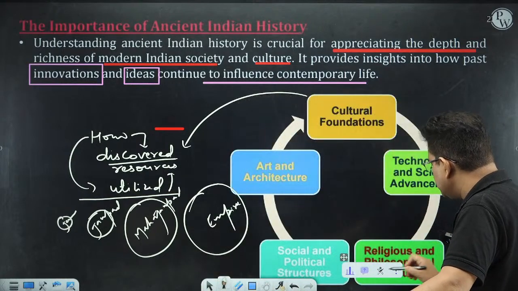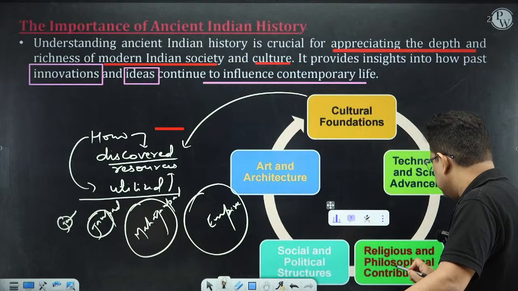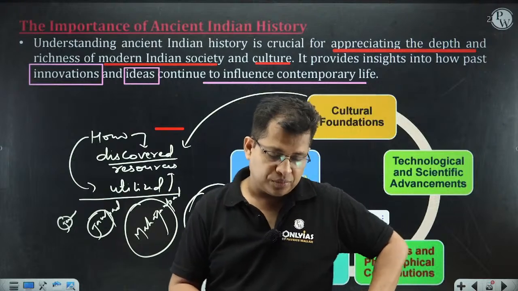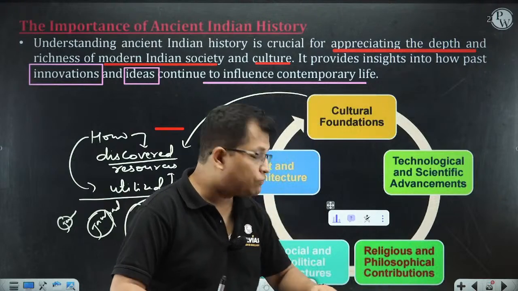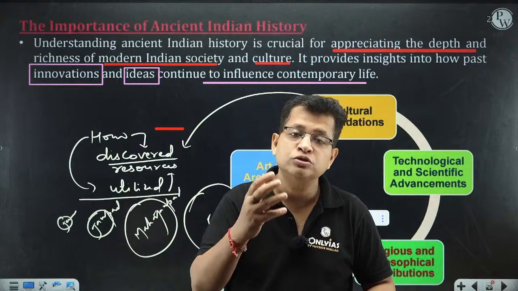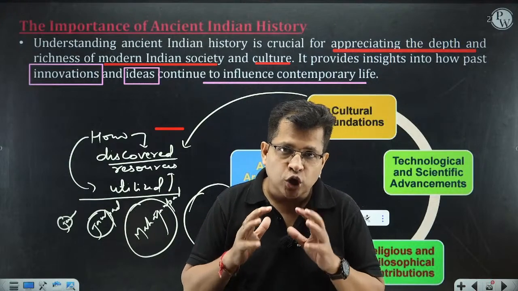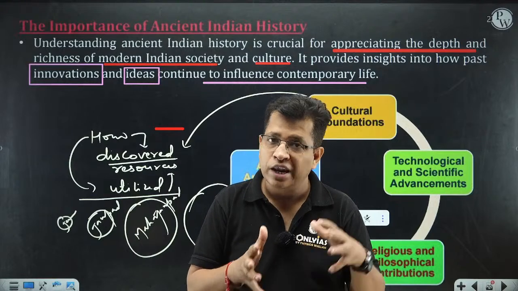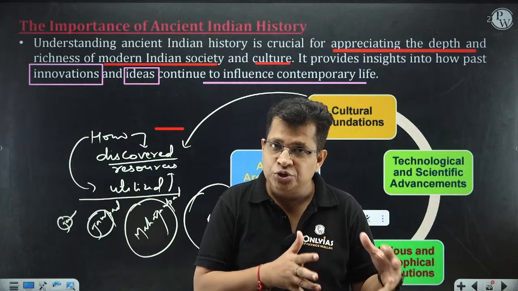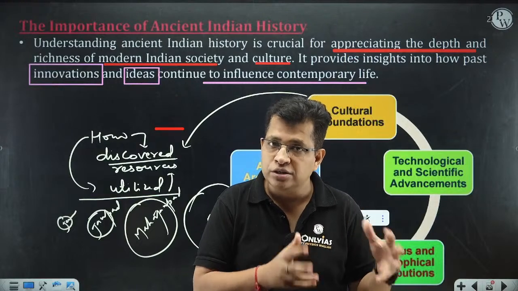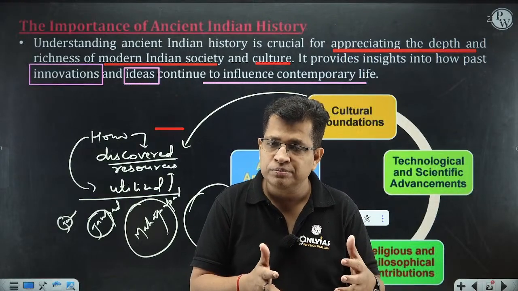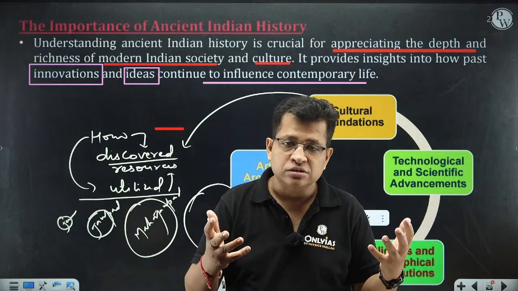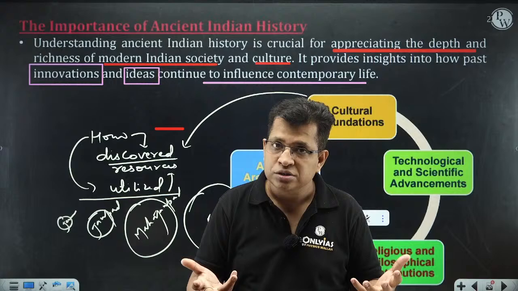Technological, religious, and philosophical contributions. Now you can understand, this is religious and philosophical contributions. Contributions means what? It is not only the emergence of various religions and sects in the ancient past. We have seen the emergence of Vedic religion, Buddhism, Jainism, and more than 60 heterodox sects emerged during the 6th century BC.